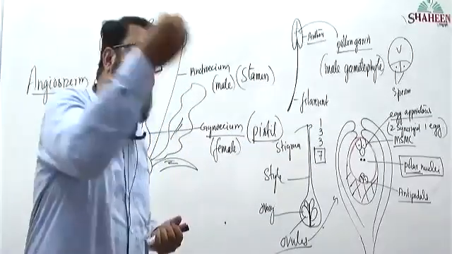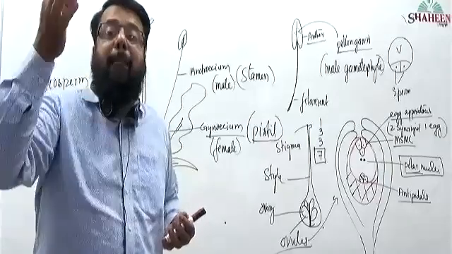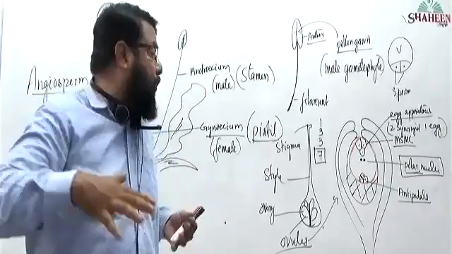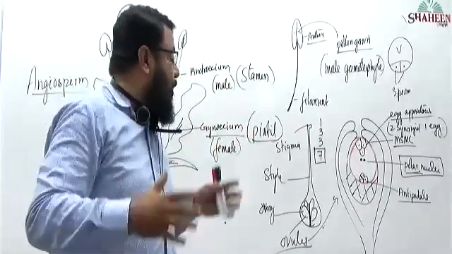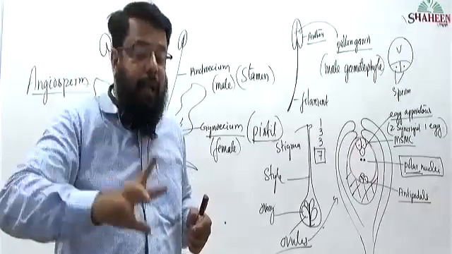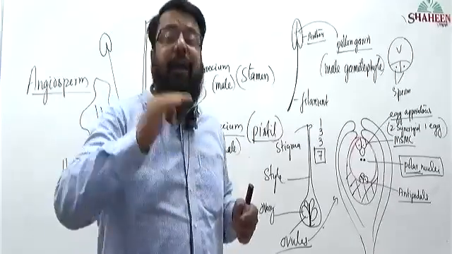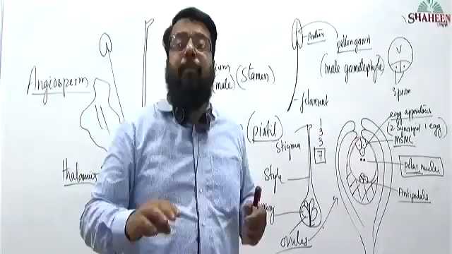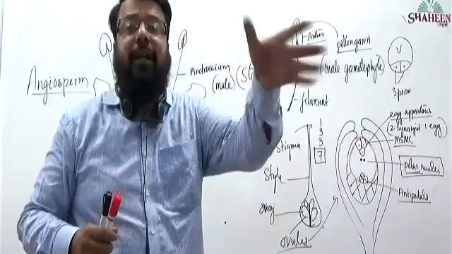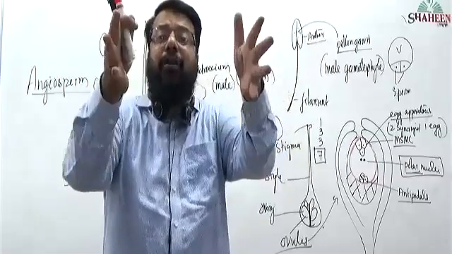It started with what? It started with a megaspore mother cell, transformed from which tissue? From nucellar tissue. Nucellus produced one megaspore mother cell. Megaspore mother cell underwent which division? It underwent meiotic division and produced how many cells? 4 cells. Out of 4 cells, how many disintegrated? 3 disintegrated. How many survived? 1 survived.